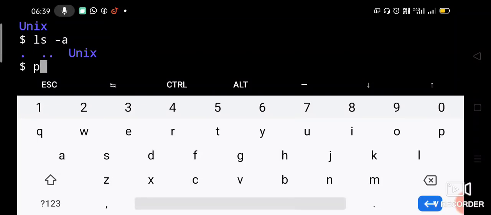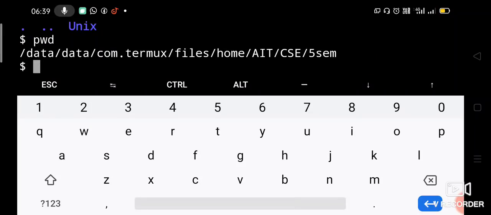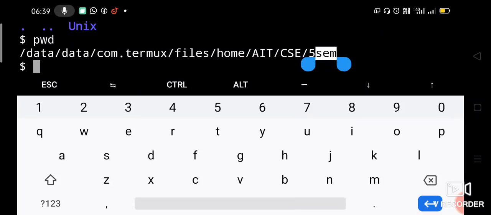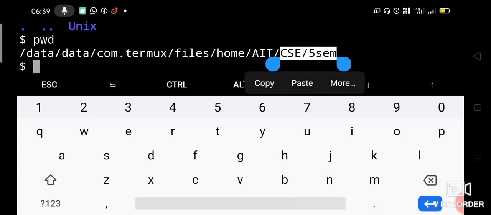So now let me display pwd output. Now we are under which directory? Which is our current directory? 5th sem is our current directory. We are inside the 5th sem directory. That is our current directory. Which is our parent directory? CSE, which is one level above. Okay, that is our parent directory, right? So this CSE is our parent directory. 5th sem is our current directory. Okay, one level above if you go, we will get into our parent directory.